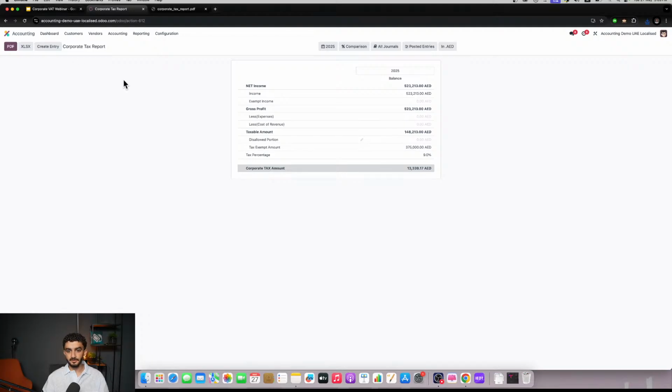All right. Now, this was quite straightforward, and it only took about 2-3 minutes to take a look at this, because Odoo does all of this automatically for you. It tags the right accounts, it makes sure to do the right calculations, to calculate your income and your exempt income as well, your expenses, cost of revenue, to give us our gross profit, and then finally our taxable amount with the tax percentage and the corporate tax amount.